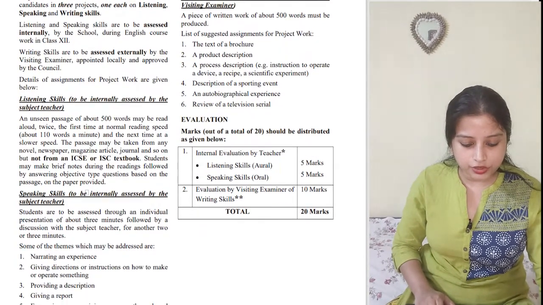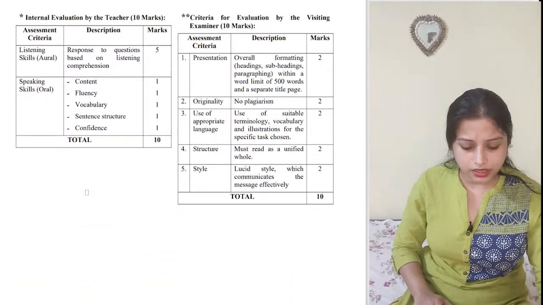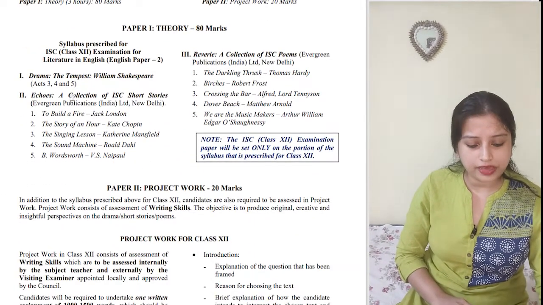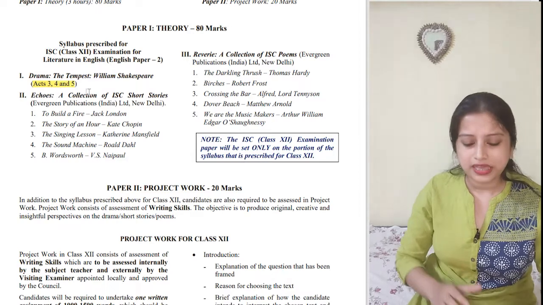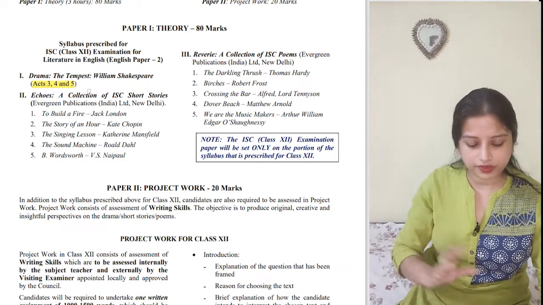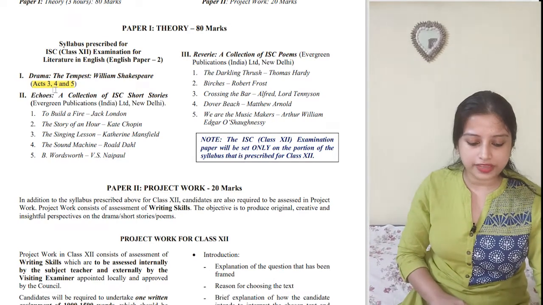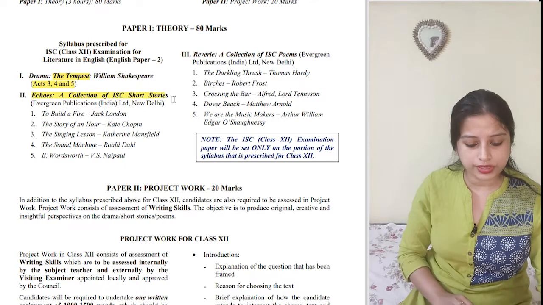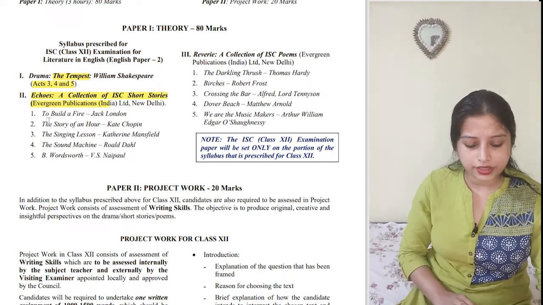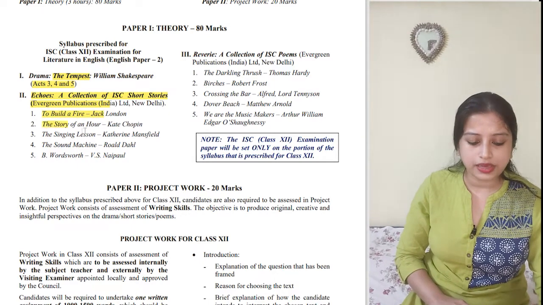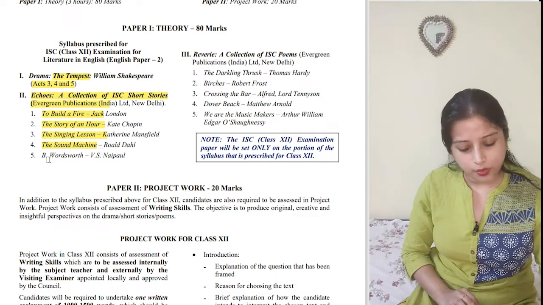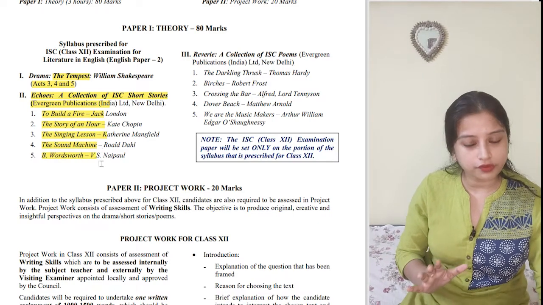In the literature portion, we have certain topics. For example, from The Tempest, you have only Act 3, 4 and 5. Then from Echoes, a collection of ICSE short stories, you have To Build a Fire, The Story of an Hour, The Singing Lesson, The Sound Machine, and B. Wordsworth.